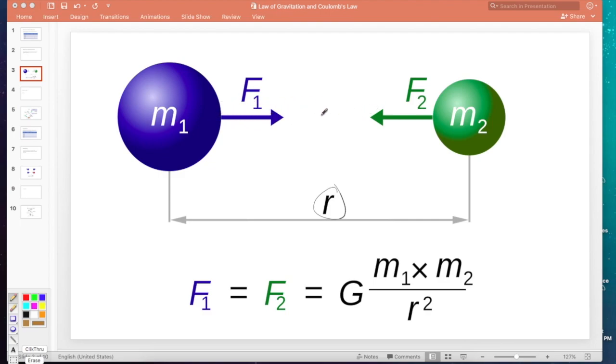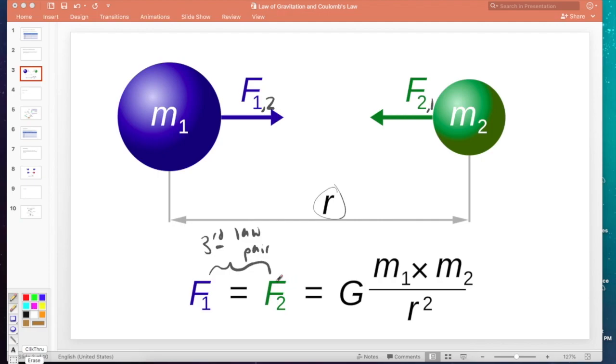So this is a force of gravitational attraction felt by object 1, dealt by object 2. This is a force felt by object 2, dealt by object 1, gravitationally speaking. Remember, they have got to be equivalent because this is a third law pair. Mass 2 pulls on mass 1, mass 1 pulls on mass 2, and they're equal.